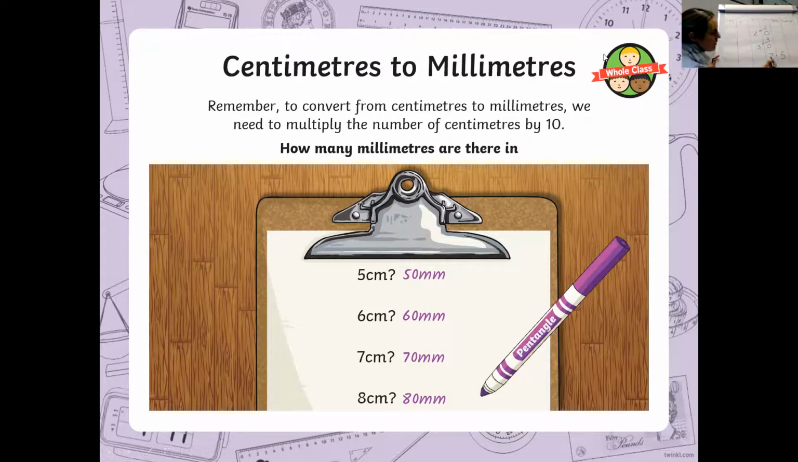Okay, hopefully you've worked out that the 7 is going to move into the tens column, the 5 is going to move into the ones column. So the answer is 75 millimetres. In 7.5 centimetres, there are 75 millimetres.